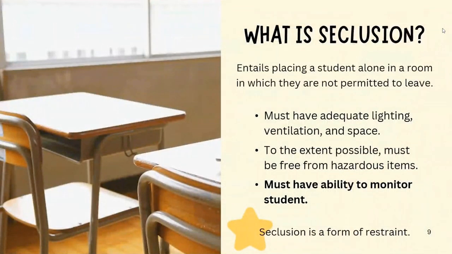What is seclusion? This entails placing a student alone in a room in which they are not permitted to leave. The room must have adequate lighting, ventilation, and space, and to the extent possible, it must be free from hazardous items. Staff must have the ability to monitor the student while in seclusion. Seclusion is a form of restraint.